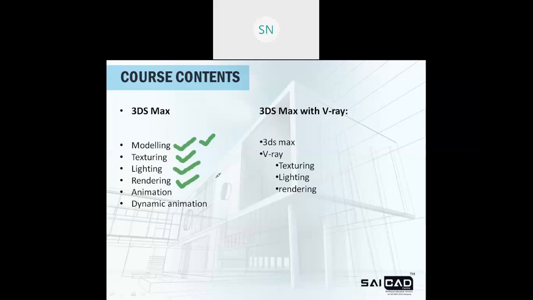Then next we have animation. In the animation we have actually two things: the camera animation and the component animation. In the component animation you can actually open your door, a moving car will be there, right? You can open a gate, doors, and there is fan animation. Then also we have some dynamic animation. In the dynamic animation we have a rain effect, snowfall, fountain animation, right? Fan animation, television animation also is there.